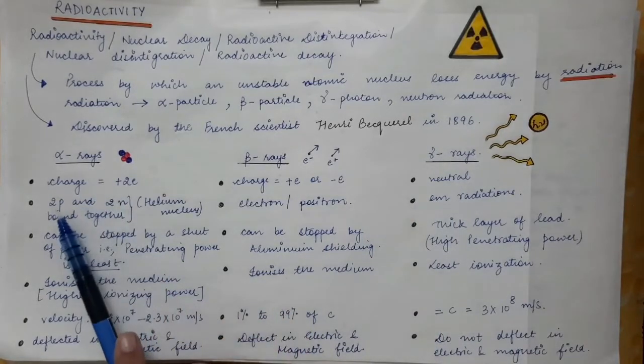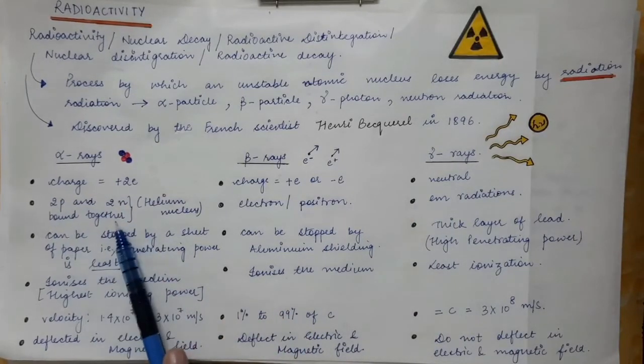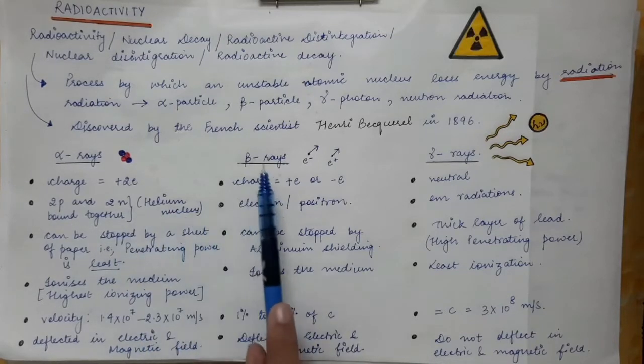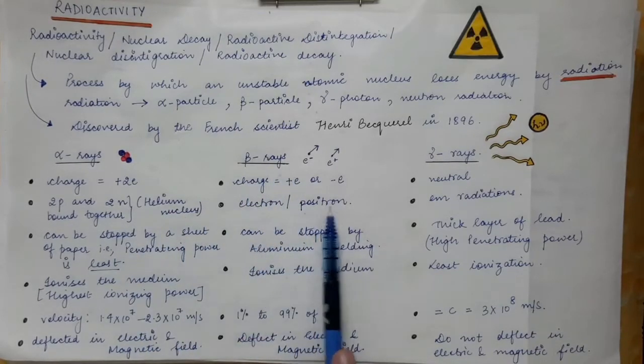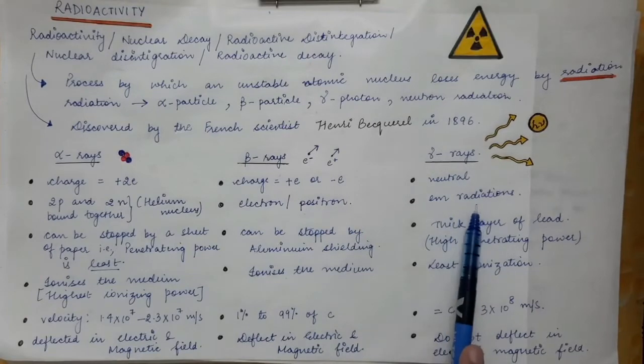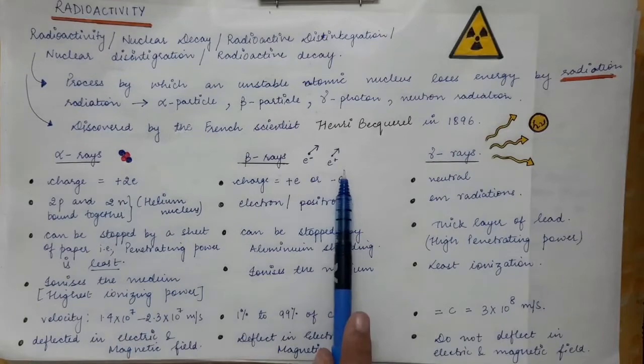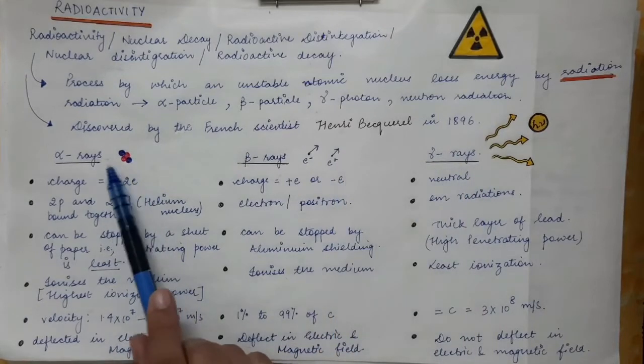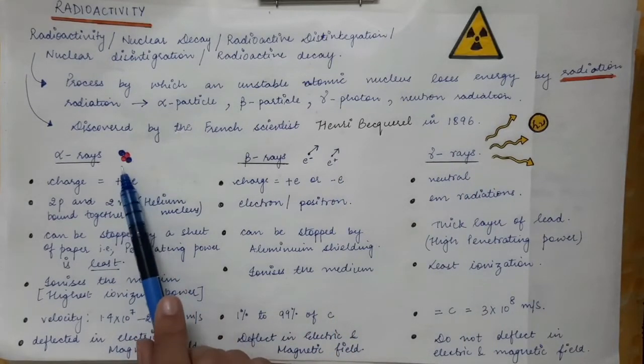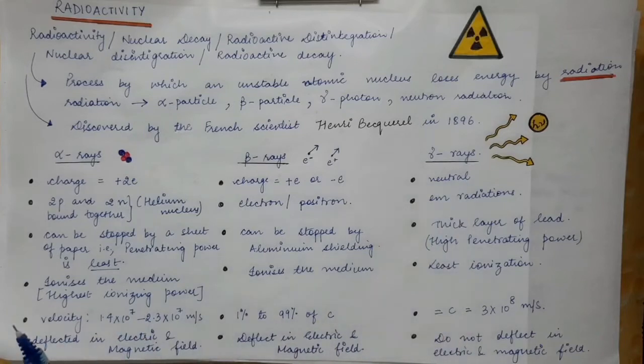So alpha rays are 2 protons and 2 neutrons bound together, that is helium nucleus, and beta rays are electrons or positrons. Gamma rays are EM radiations. These alpha particles are the heaviest of all these particles. Alpha particle, that is 2 protons, 2 neutrons, is the heaviest of all the particles.